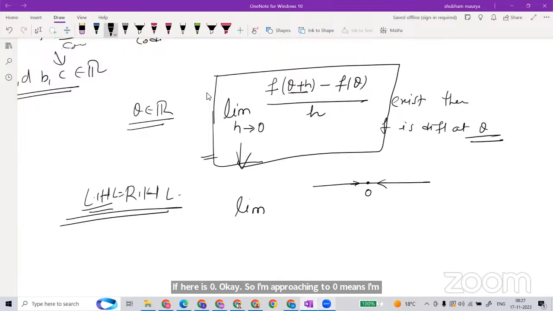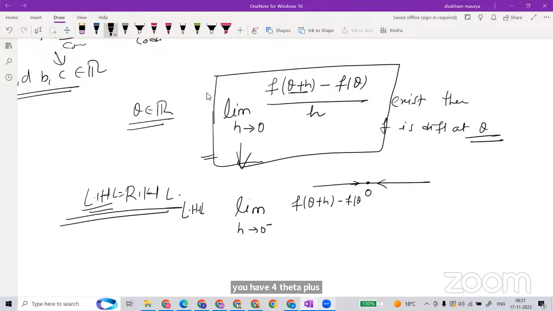So now I am taking the left hand limit for this limit. I write h goes to 0 from the left. This is the notation I am continuously using. Now f of theta plus h minus f of theta, upon h. Same thing I just wrote, from this left, and this is right.